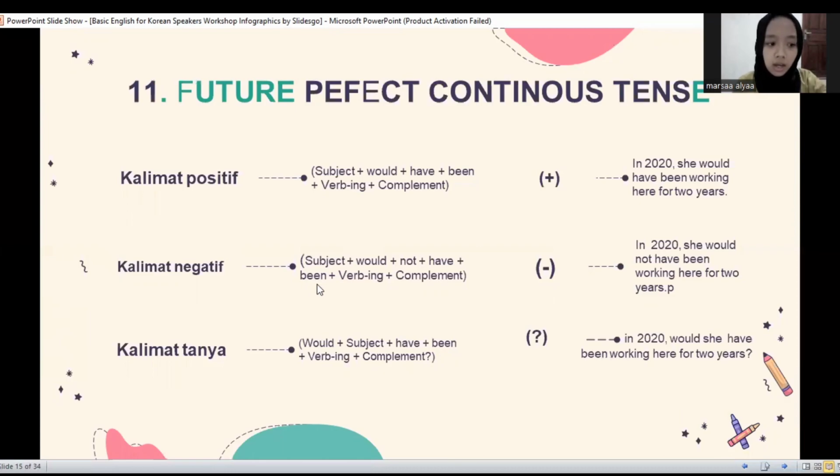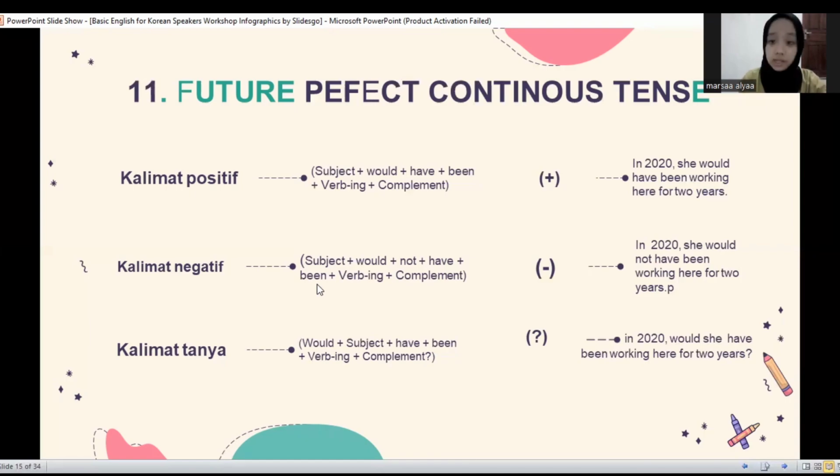Okay. I cannot find the future perfect continuous tense because the children's storybook uses present continuous and past tense. Then in the journal, I did not find the future perfect tense with the pattern subject will have been verb-ing, which indicates an action that will occur before a certain time in the future.